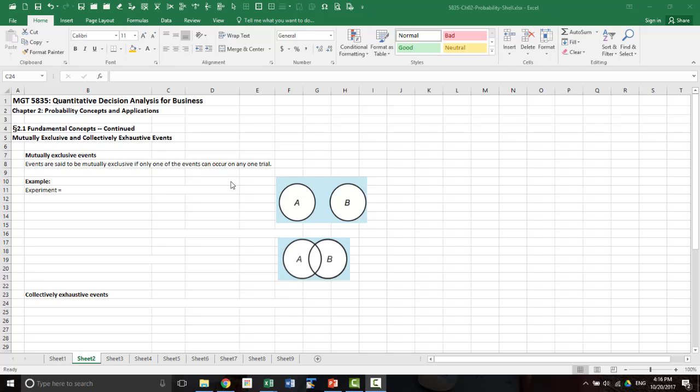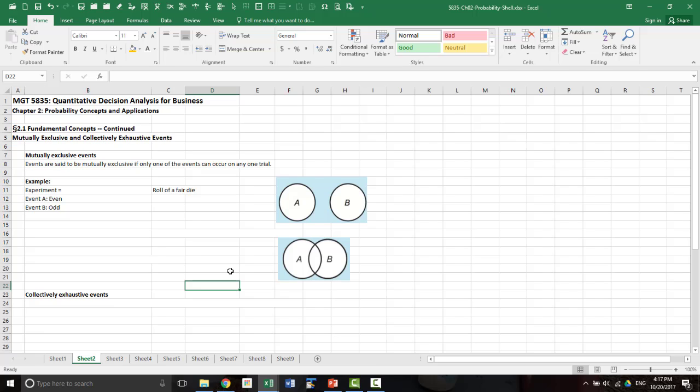trial. For example, if the experiment is to roll a fair die, with outcomes being 1, 2, 3 through 6. Now if you define an event, say event A is even, and then you define another event B is odd.